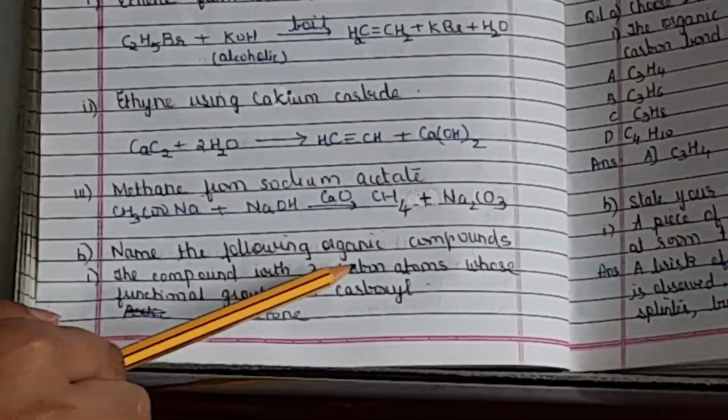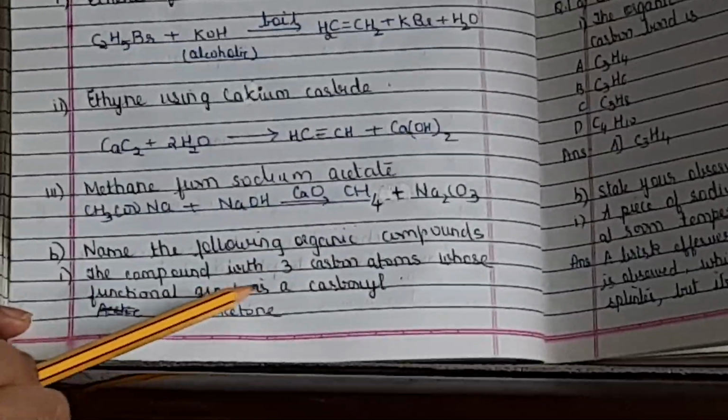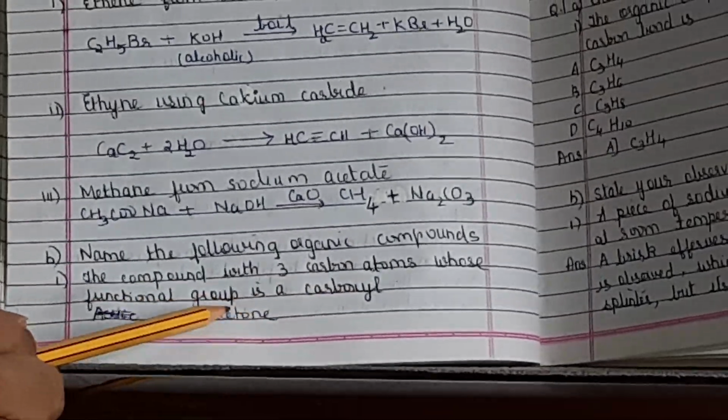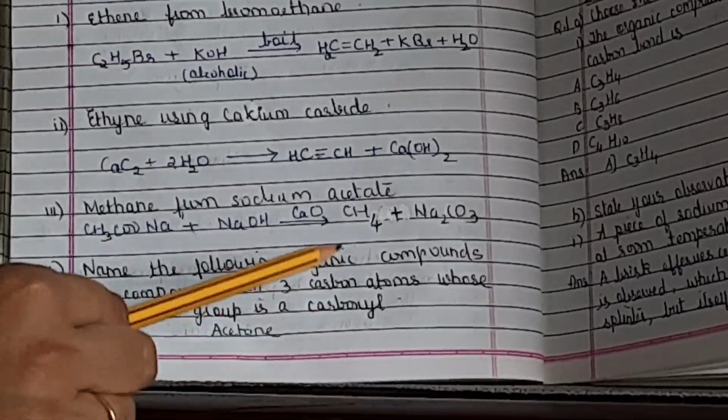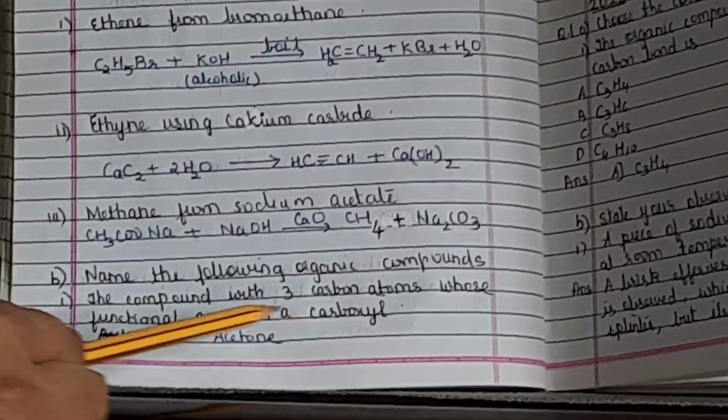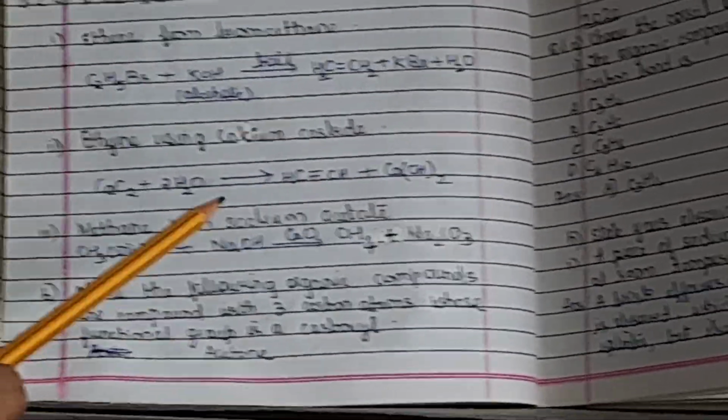Then name the following organic compounds. The compound with 3 carbon atoms whose functional group is carboxyl. Now this is acetone, again not in syllabus, because that C double bond O group in the center is called a carbonyl. So this is not in syllabus.